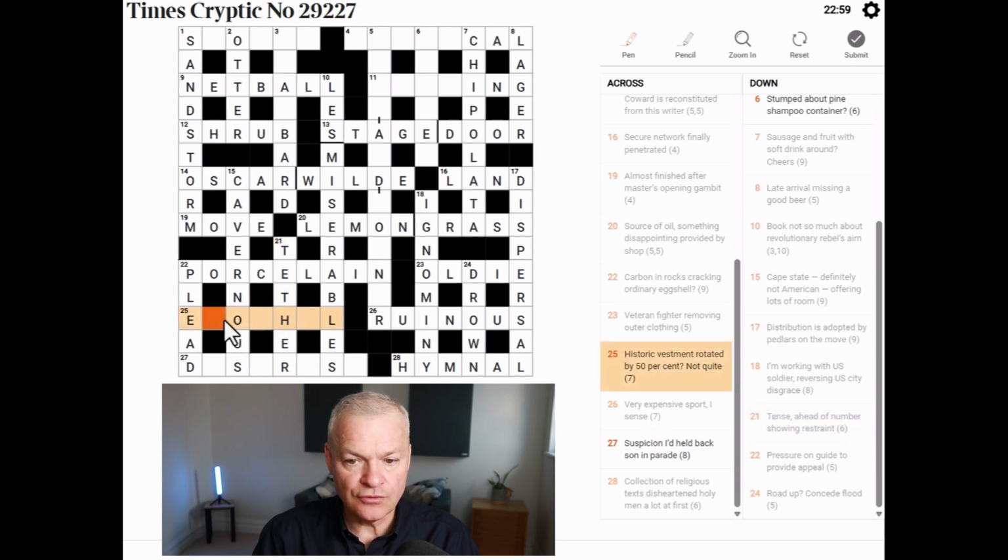Okay, so 2 orphan clues. Historic, this could be epochal. Vestment, rotated by 50%. I was going to say vestment is cope, but it's not. Yeah, I think it is.